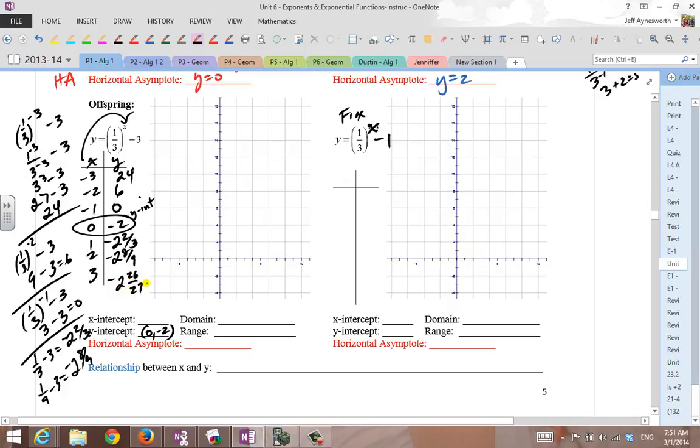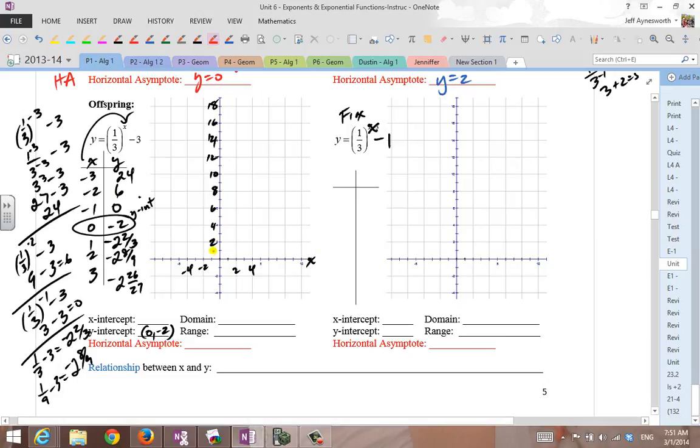So what you want to do is plot these guys. 2, 4, 6, 8, 10, 12, 14, 16, 18. This is -2, this is -4, 2, and 4, and this is the x-axis.